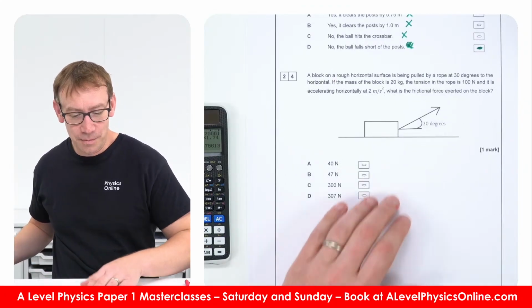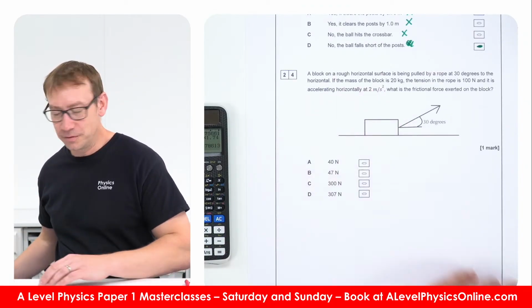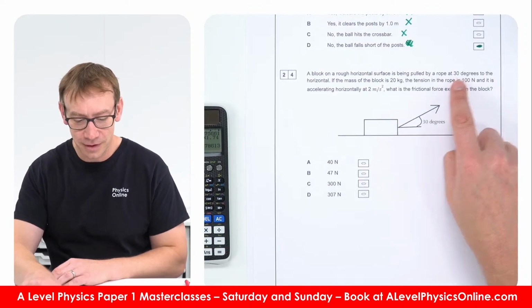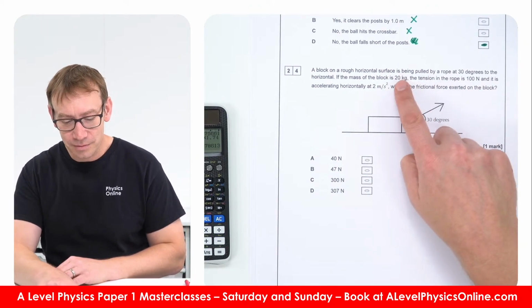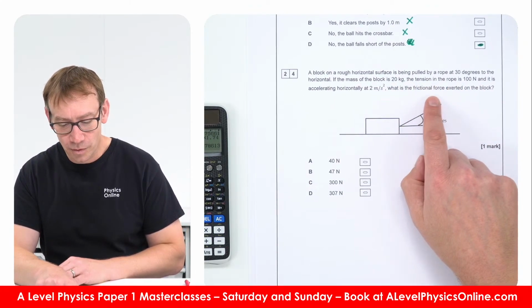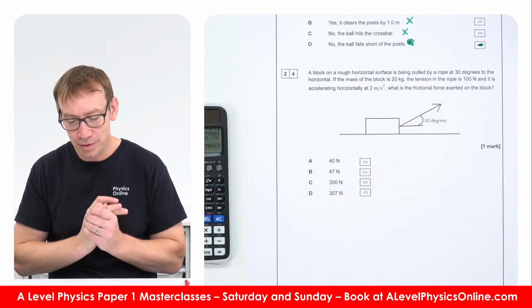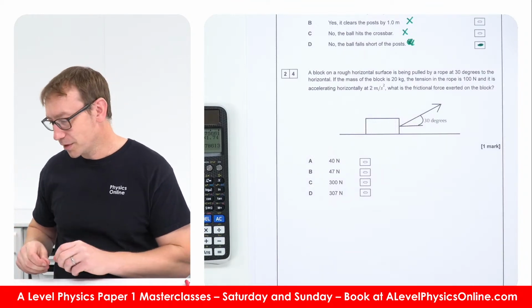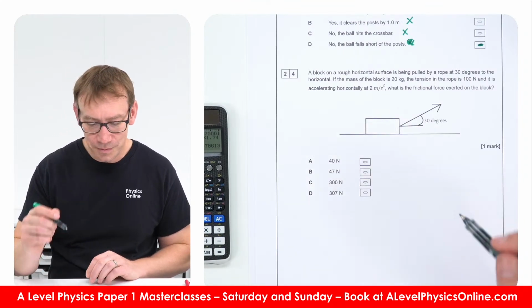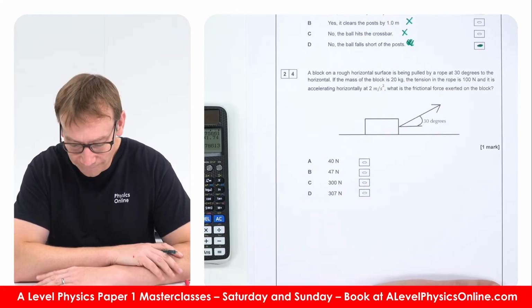Right, a block on a rough horizontal surface is being pulled by a rope at 30 degrees to the horizontal. We've got mass, tension. What is the frictional force exerted on the block? So, let's think.